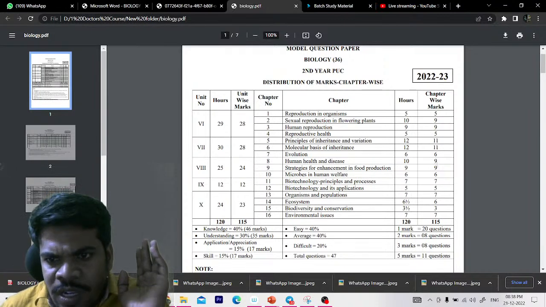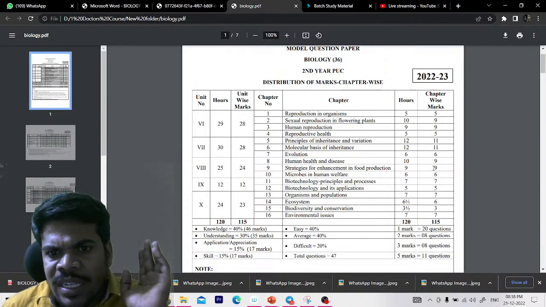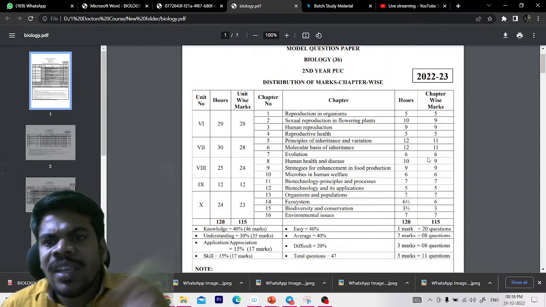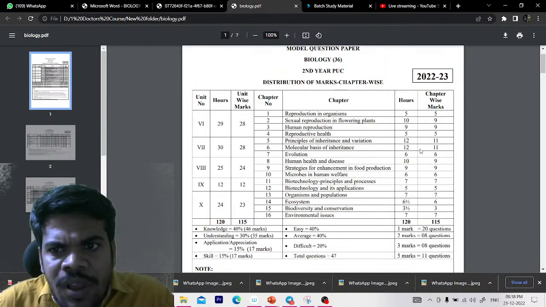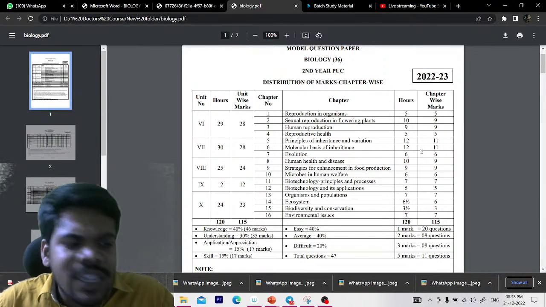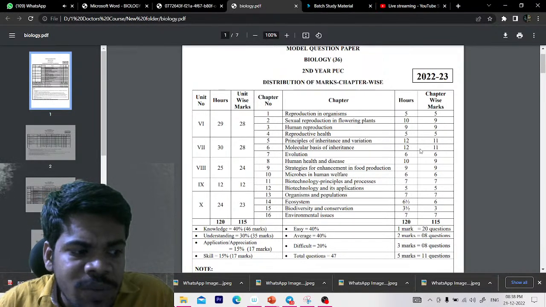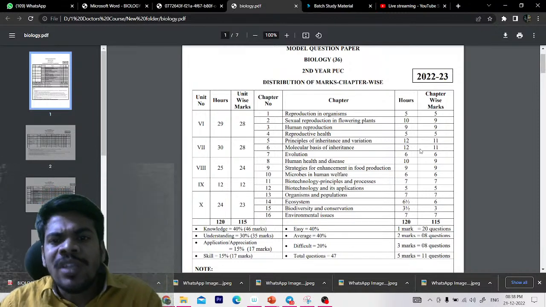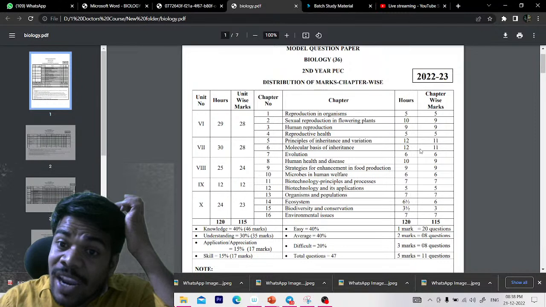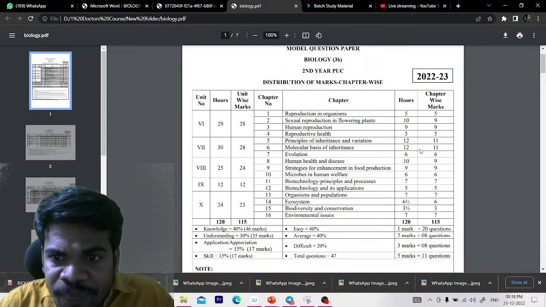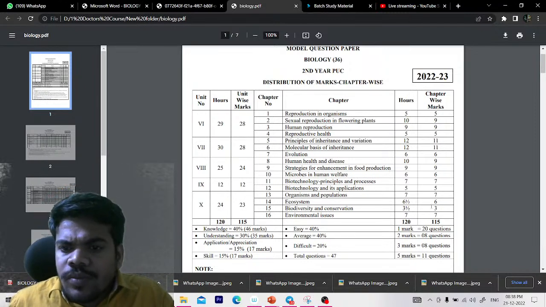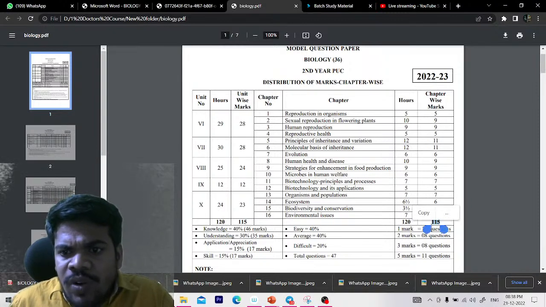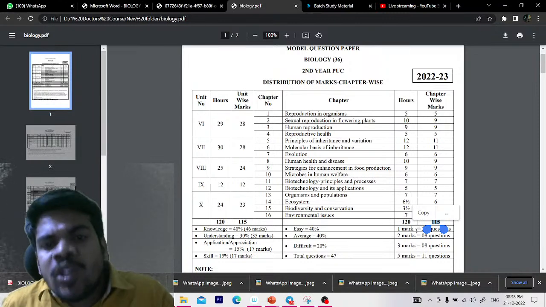Another two chapters you can select: Human Health and Diseases, and Strategies for Food Enhancement. So it is another 18. 58 marks come from these six chapters. It is really amazing. If you read only the six chapters, you can get 58 marks out of 70. Okay, come to the chapter wise weightage. The total marks are 115, that means including the choice.